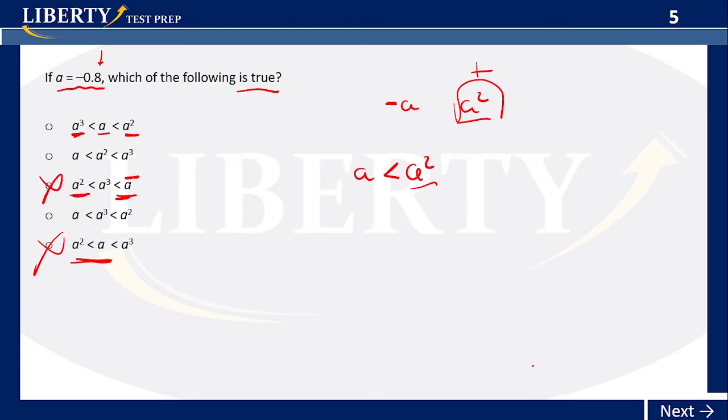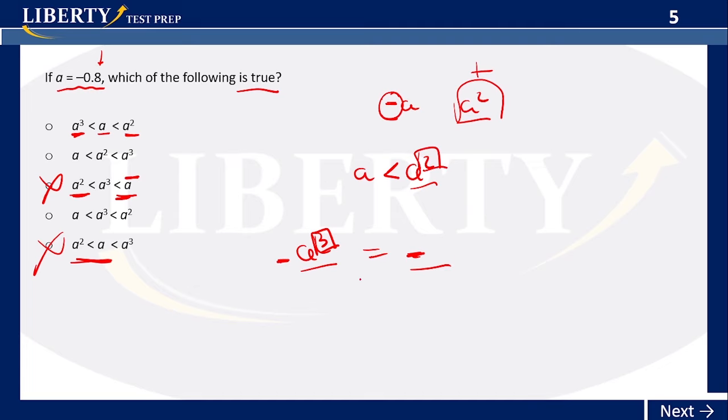Now what's the second thing? When you have a cube, when you have an odd number as an exponent, what happens is that you keep the same direction, positive or negative. So the same charge, let's call it, as if we were studying chemistry. So the charge is negative for a, and if you raise it to the cube or the fifth or the seventh, any odd number, it keeps being negative. However, if you raise it to any even number, it will become a positive.